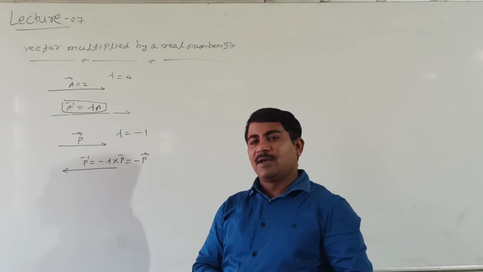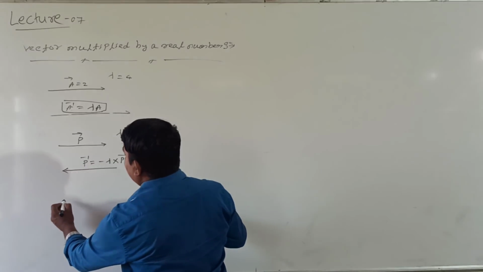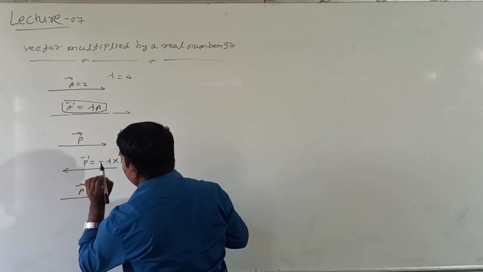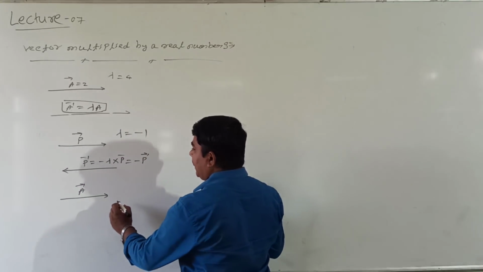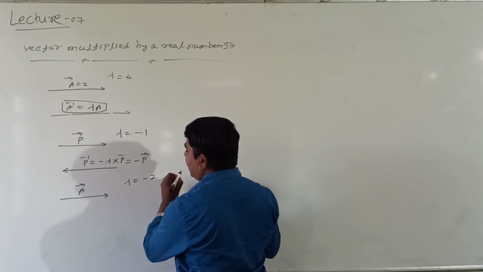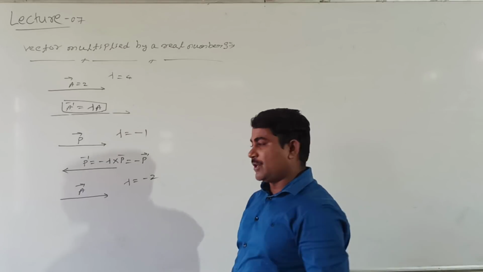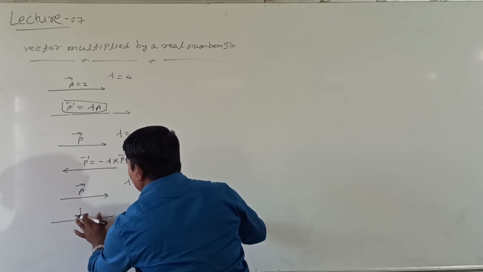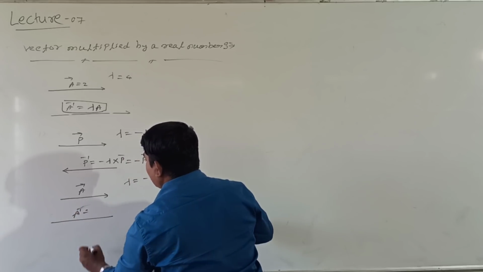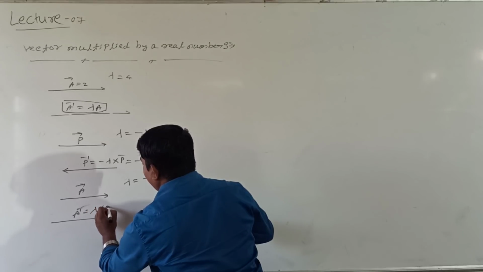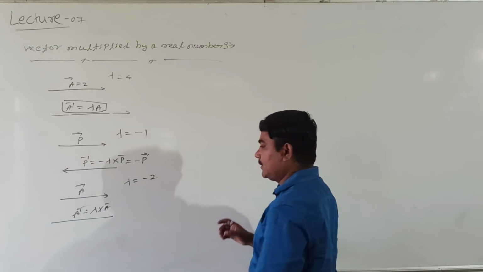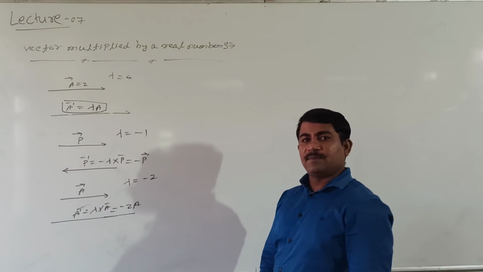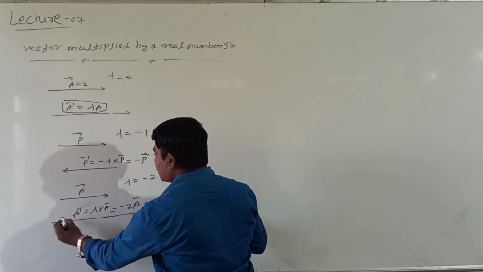Shall I take one more example? See here, this is vector A or vector P. Right? Now I will multiply this by minus 2. Now how will this change? Look at me. This is nothing but the magnitude. The resultant is A dash, and A dash equals lambda into vector A. Right? Again, what value? This is how much? Minus 2 into A. Minus 2 comes. Again, what is the direction? Now the direction goes in reverse.